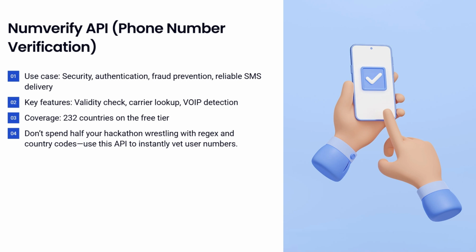The number verification API tells you if a phone number is valid, what carrier it uses, even if it's a VoIP line. Super useful for preventing fraud, doing user authentication, or catching failed SMS deliveries. The free tier covers 232 countries, so unless you're serving aliens, you're good.